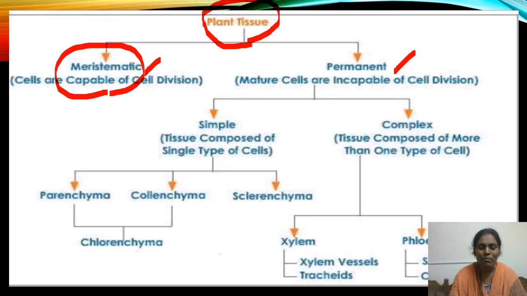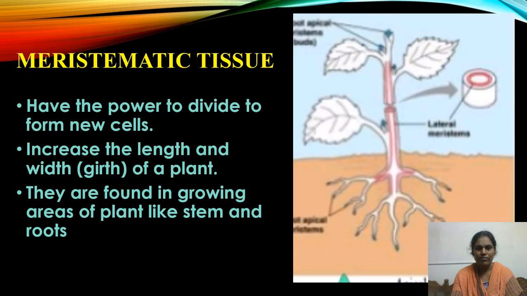What is meant by meristematic tissue, what is the speciality of this type of tissue, what is the location, and what are the functions of this meristematic tissue? Let us discuss. Now let us know about meristematic tissue. What is meristematic tissue? These types of tissues are found in growing parts of plants such as stem and roots.